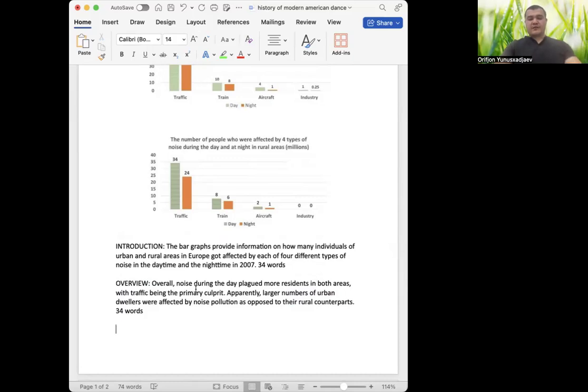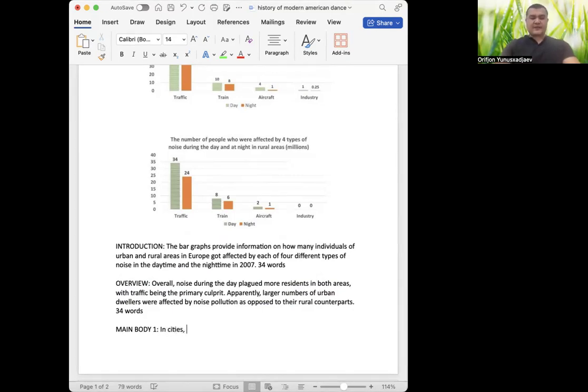Now my main body one. In the first main body, I got two different ways of grouping this information together. Maybe in the first main body I can talk about the city, and in the second main body about the rural area, or I can compare traffic in the city with traffic in the rural area. Again, it's up to me, but I'm going to stick to the first one.